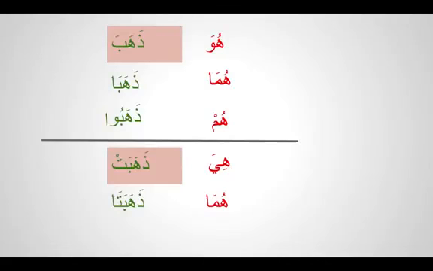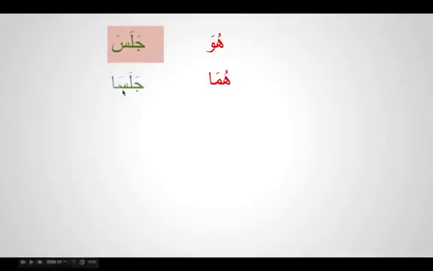Let's do one more example inshallah. Jalasa. Jalasa means he sat. It's not only sat, it already means he sat. So this huwa is not attached to the word in the basic form. Huwa is hidden, that is called mustatir. Just jalasa. But for two people, you attach a sign.